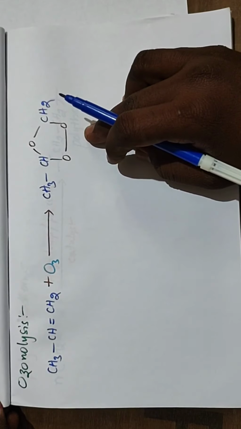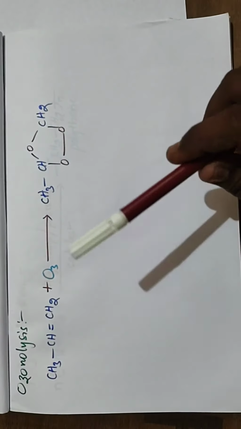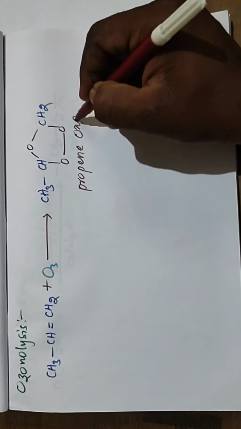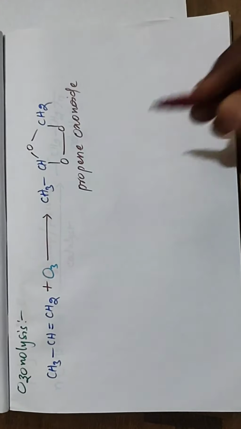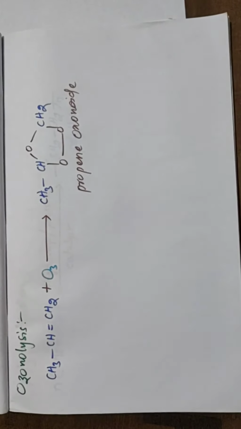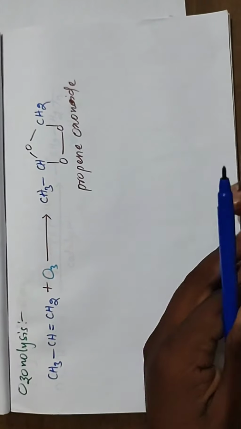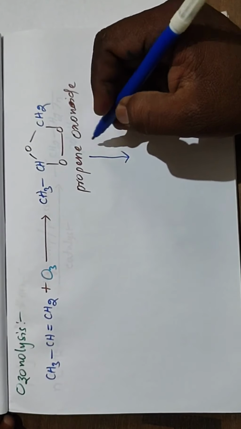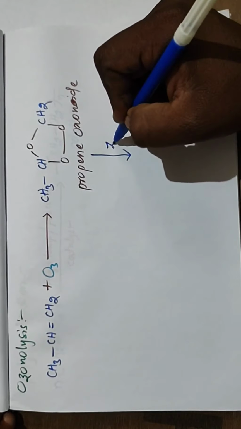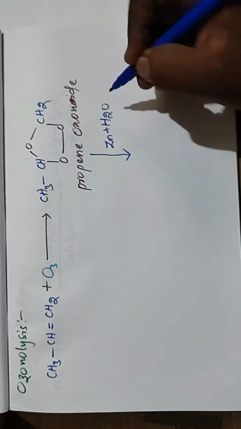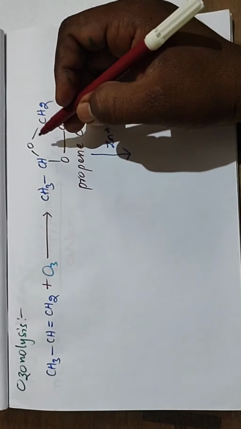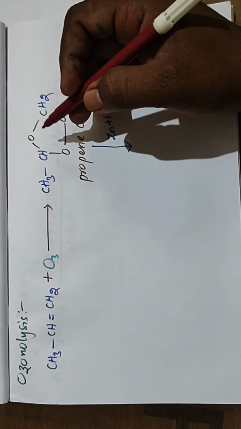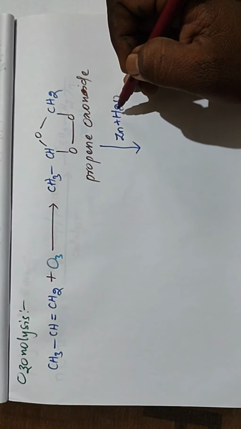We call this an ozonide, propene ozonide, followed by the reaction with zinc plus H2O. The cleavage of the ozonoid takes place by using zinc and H2O.